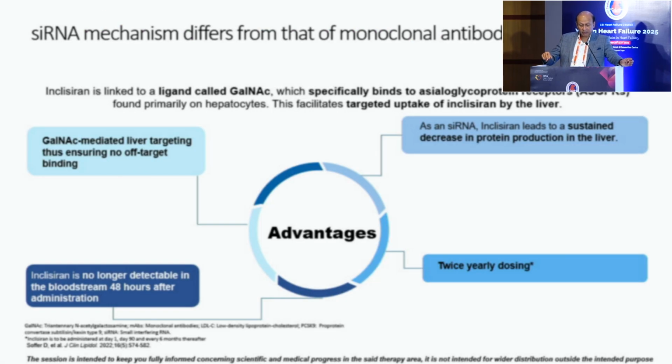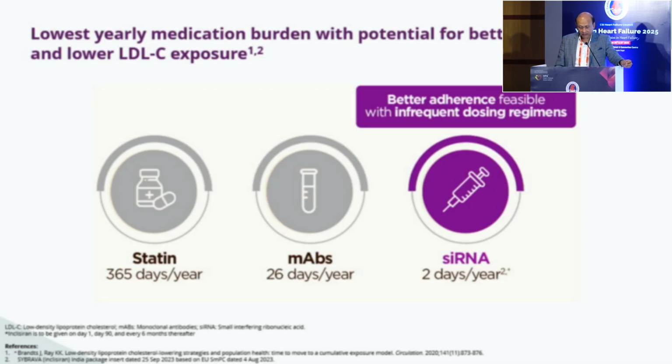So the silencing RNA mechanism differs from that of monoclonal antibodies in that it is linked by a ligand called GalNAc, which specifically binds to the ASGPR receptors found on the hepatocytes only. Thereby it facilitates the targeted uptake of inclisiran by the liver. So the lowest yearly medication burden, with a potential for better adherence and a lower LDL exposure, is seen with 2 injections per year, vis-a-vis the monoclonal antibodies where you have 26 injections per year, vis-a-vis statin therapy where you need to take 365 pills per year.